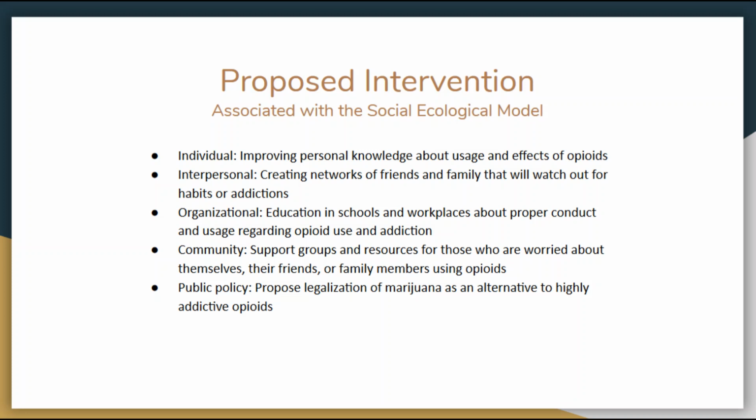Finally, we look at interventions across each level of the social ecological model. For the individual level, we talk about improving our personal knowledge about everything that we can learn about opioids. For the interpersonal, it's creating networks of family and friends who will look out for each other in regards to opioid usage. On the organizational level, there's education programs in schools and workplaces about the usage of opioids and addiction from opioids. On the community level, we have support groups and resources for those that are worried about anybody regarding opioid usage and addiction. And on a public policy level, that is the proposition of legal medical marijuana as an alternative to these highly addictive opioids that are causing this high rate of addiction.